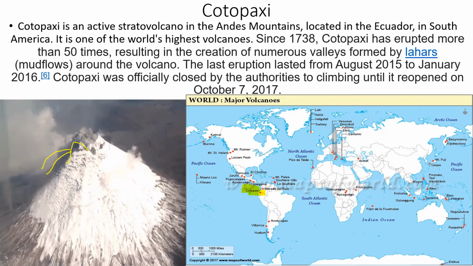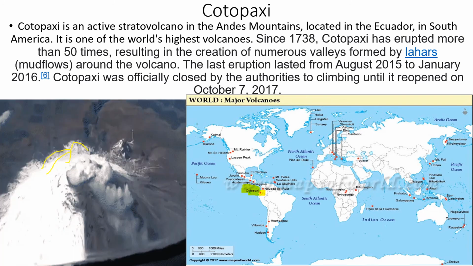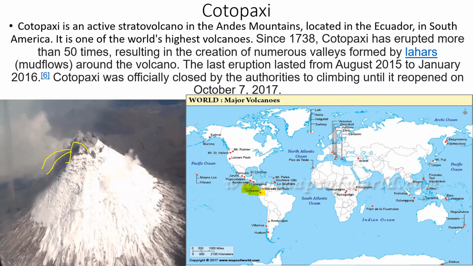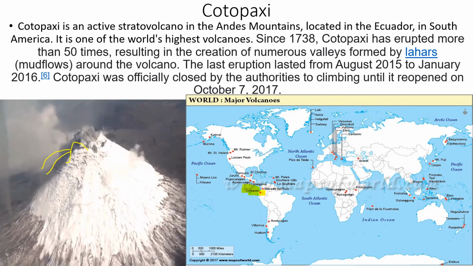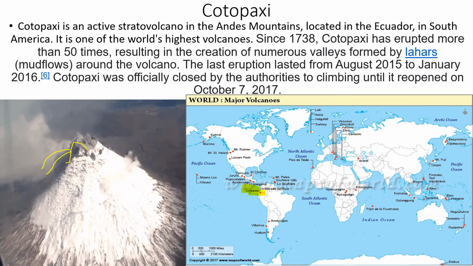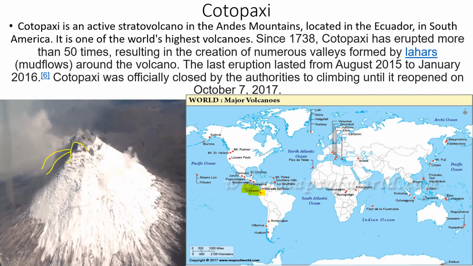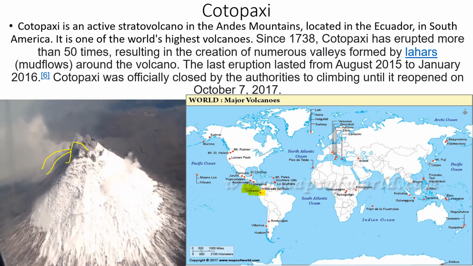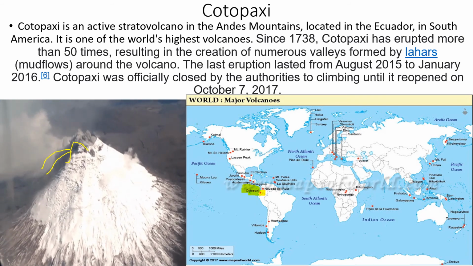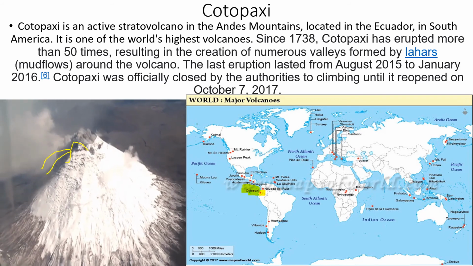And do you know, people go for mountain climbing near these volcanoes. Some of the volcanoes are favorite tourist spots for people. Okay, further on I'll show you where they go for scuba diving also, near those volcanoes, not inside those volcanoes, near those volcanoes. And Cotopaxi was officially closed from August 2015 to January 2016, and again it was opened on October 7th 2017. Amma, it was opened on October 7th 2017. From then on people again started climbing that mountain. Okay, now let us see the next.